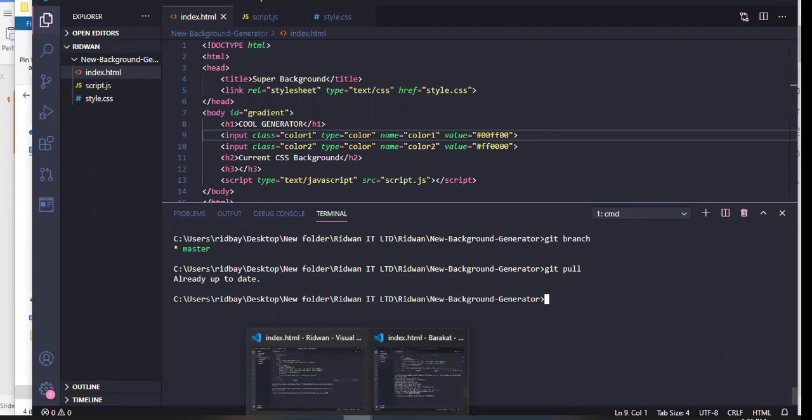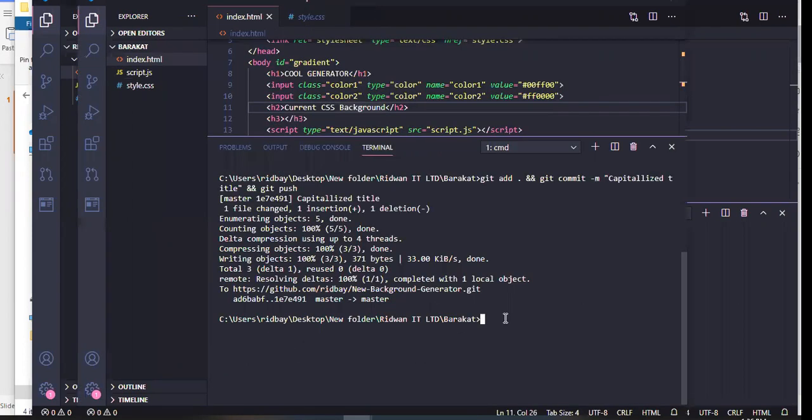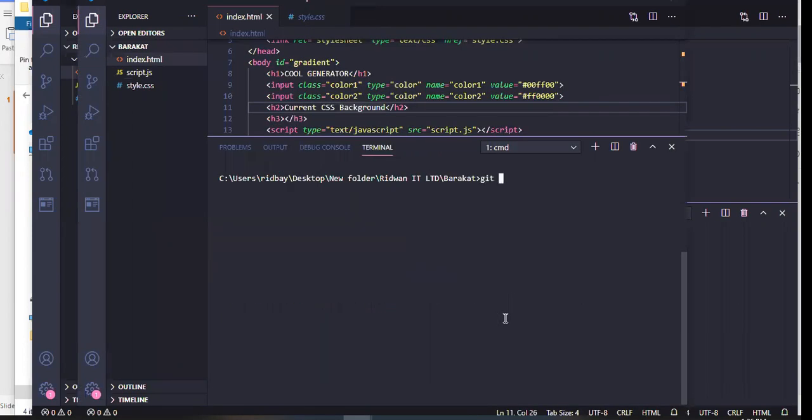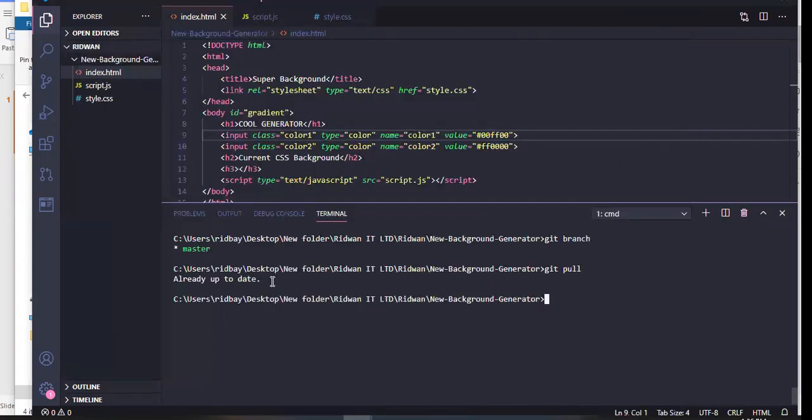Then I'll go into Barakat's computer. Barakat also is going to do git pull just to make sure she has the latest version of the project on her computer. So you can see it's already up to date. So we both have the latest version of the product. Let's say Ridwan is now working on a new feature.